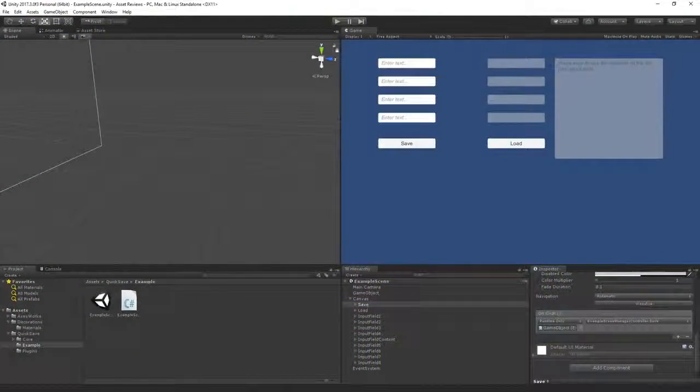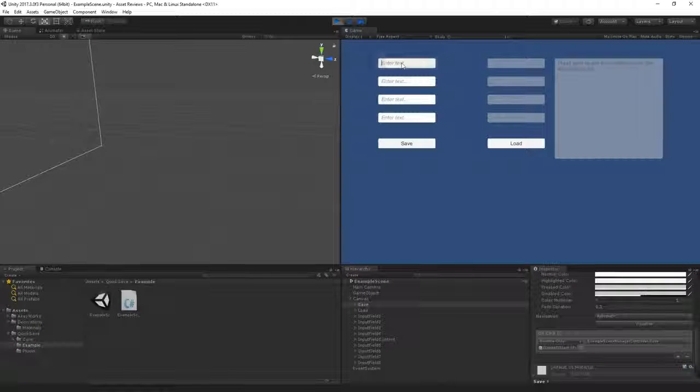Now let's move on to number 4, where we actually have a different type of asset pack. This one is called Quick Save, and it's developed by Clayton Industries. Now, as you can tell by the name, it's obviously used for saving your game, and we're gonna get into a little bit more details, but a lot of people in Unity often have questions on how to save and load up their games, so this might be a very good solution for that problem.